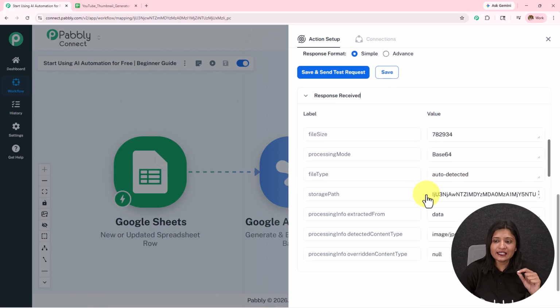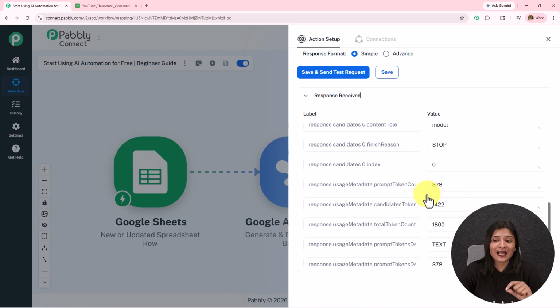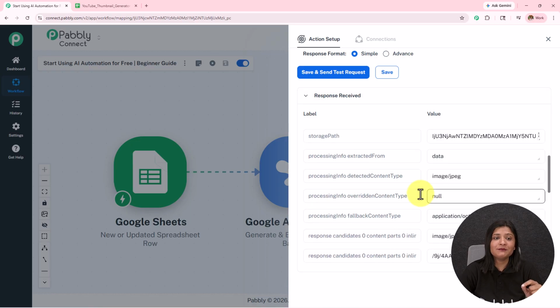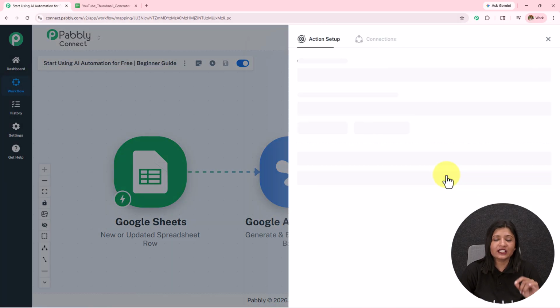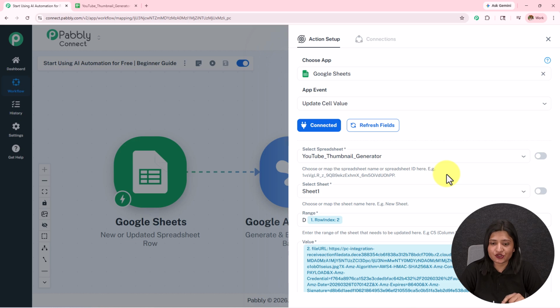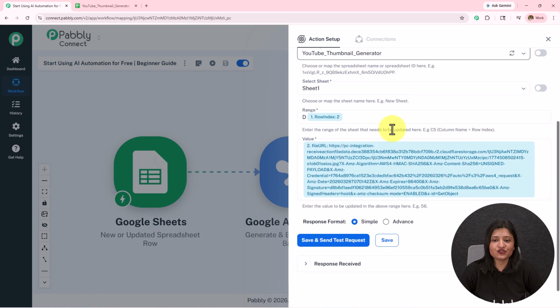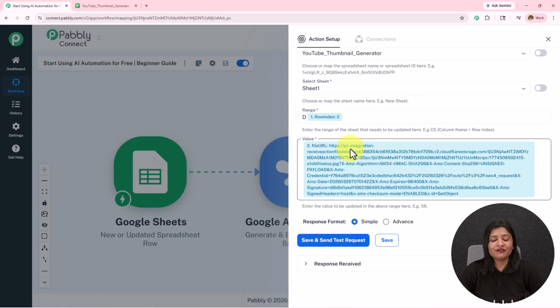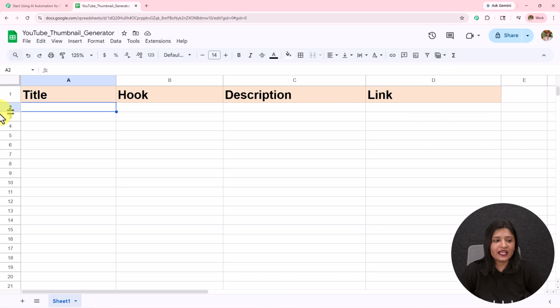So I received a link, and then I want to update that link which it has generated for me to my Google Sheets spreadsheet. So after this step, again I have taken Google Sheets as my action application, where I have selected my spreadsheet, the range, and I have entered the value. Now in this range, you can see that I have entered D. This is the column D and the row is 2.